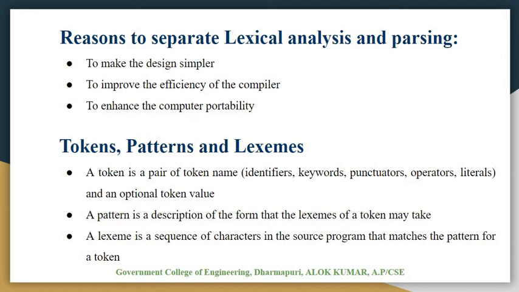Now we will see what tokens, patterns and lexemes are. A token is a pair of a token name, which can be an identifier, keyword, punctuator, operator or literal, and an optional token value. A pattern is a description of the form that the lexemes of a token can take. A lexeme is a sequence of characters in the source program that matches the pattern for a token. We will see all this with the help of an example.